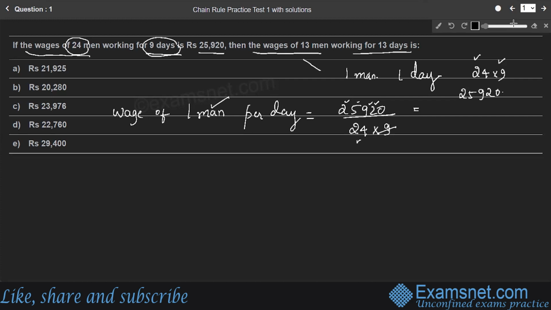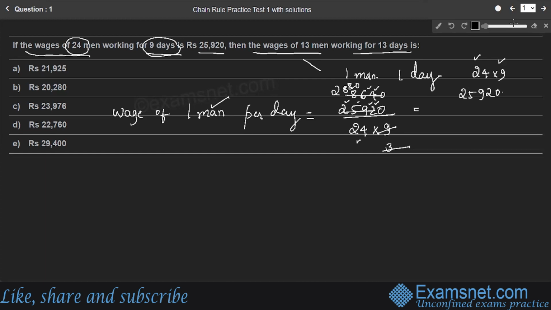So 3 into 3 is 9, 3 into 8, 3 into 6, 3 into 4. Again 6 plus 4 plus 8, 18 is divisible by 3. So 3 into 2 is 6, 3 into 8.